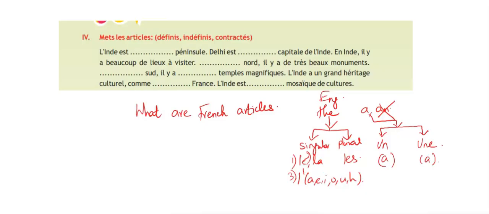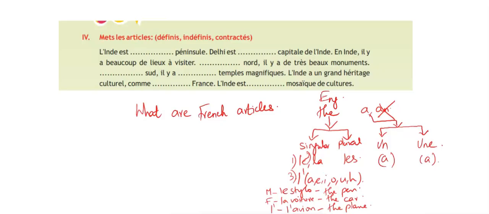So let us take the example. Let's take the masculine gender, le stylo. Le stylo is the pen. Then the feminine gender is la voiture. La voiture is the car. And then we do have l apostrophe, l'avion. L'avion is the plane.